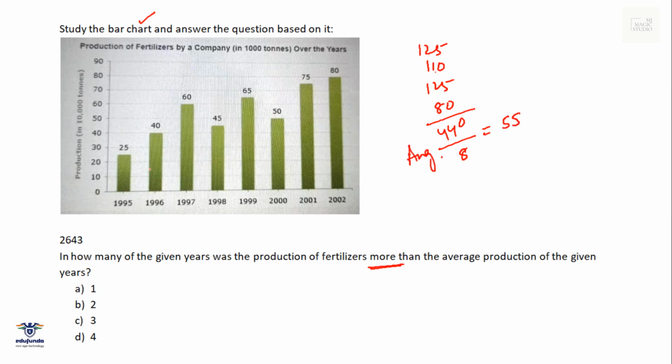Now for how many years is the production more than 55? It is more than 55 in 1997, in 1999, in 2001, and in 2002. That means for 4 years the production of fertilizer is more than the average production, that is 55, over these 8 years. Option D fits in.